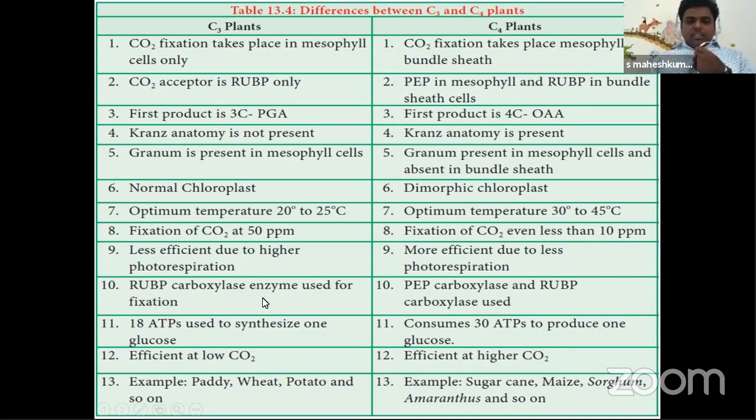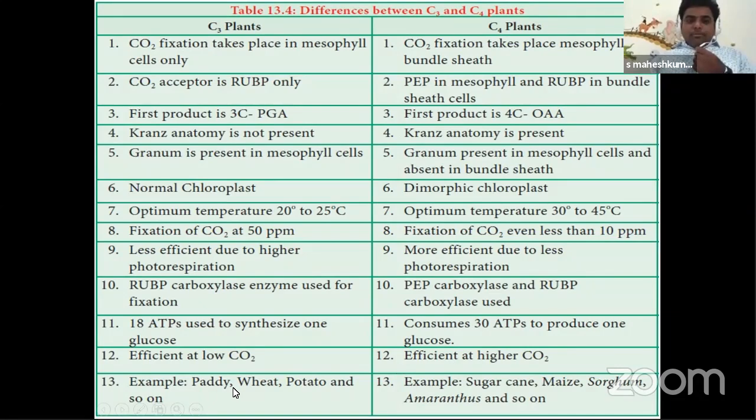In C3, the RuBP carboxylase enzyme is used for fixation. Here, PEP carboxylase is used for fixation. In C4 plants, PEP carboxylase is used along with RuBP. So here 18 ATPs are utilized in C3, but 30 ATPs in C4, of which 12 more are for increasing the concentration of CO2. C3 plants are more efficient in low CO2, but C4 plants are efficient in high concentrations of CO2 also. They can produce more glucose. There is no problem when the carbon dioxide percentage in the environment is increased.